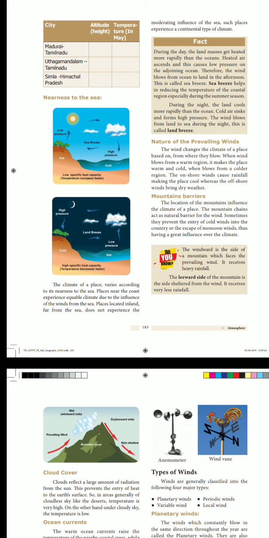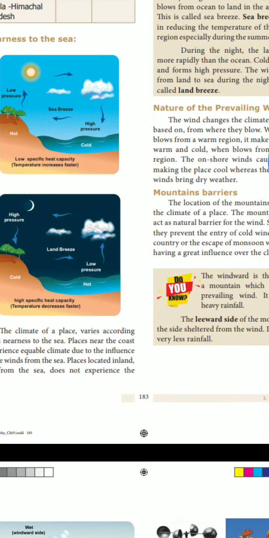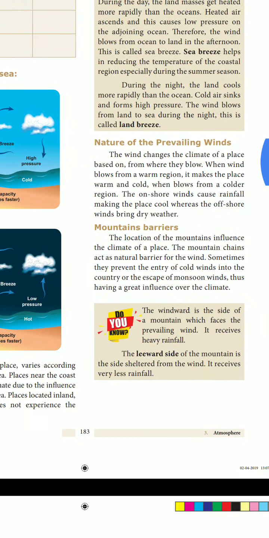Next point is the mountain barriers. What do you mean by this? Barrier means tadai, isn't it? The location of the mountain influences the climate of the place. The mountain chain acts as the natural barrier for the wind. So, sometimes they prevent the entry of the cold wind into the country or the escape of monsoon wind, thus having a great influence over the climate.